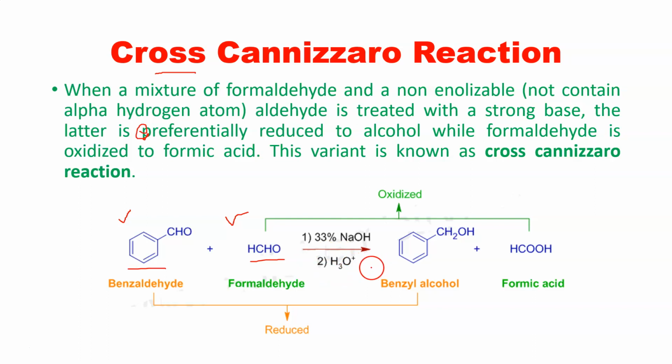Always remember that benzyl alcohol is a large molecule, and the large molecule will always be reduced. Why is it said to be in reduced form? Here you can see that benzaldehyde has CHO, that is an aldehyde, and it has become an alcohol. Two hydrogens have been added in the structure, so it is reduced. And the small molecule will always be oxidized.